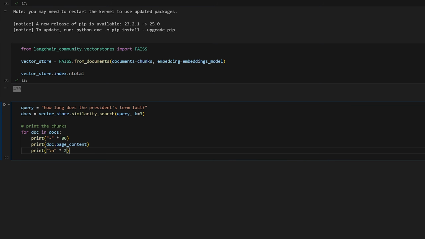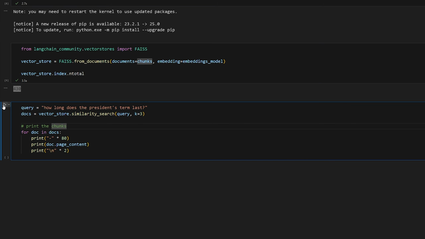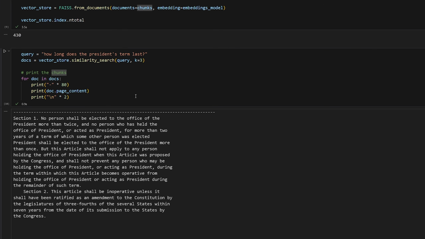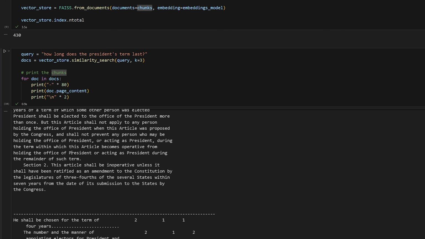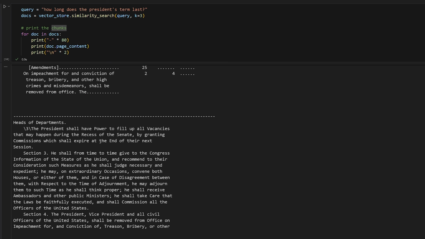What we'll do is go through each of the documents that was returned from the search and print out the contents, and we'll see what we get. It's kind of a lot to look at, but let's take a look here. The question was, how long does the president's term last? So we should expect this top document to have relevant information. It says, no person shall be elected to the office of the president more than twice, and then it has some more information. The next document says, he shall be chosen for the term of 4 years. And the third document seems to be less relevant. It's not directly related to the president, but it relates to how the president fills up his cabinet.